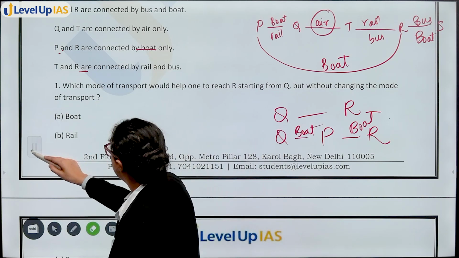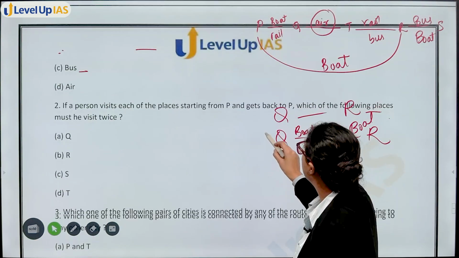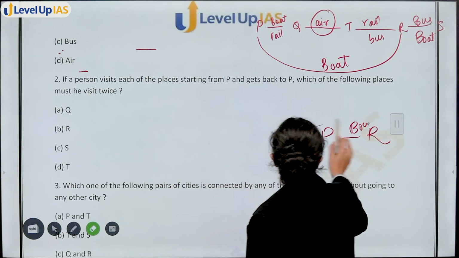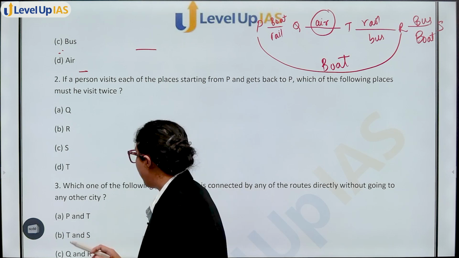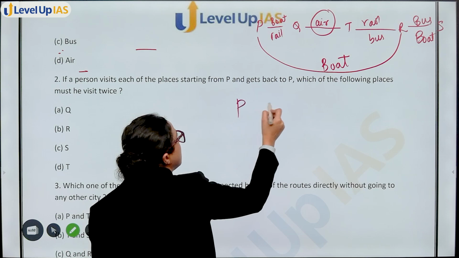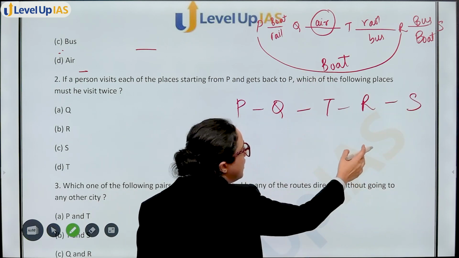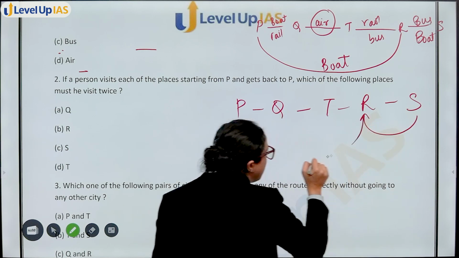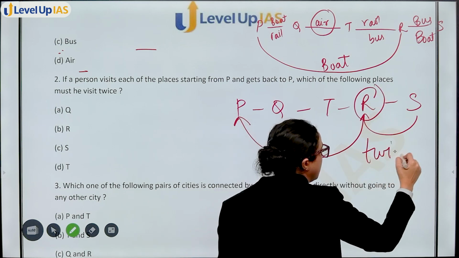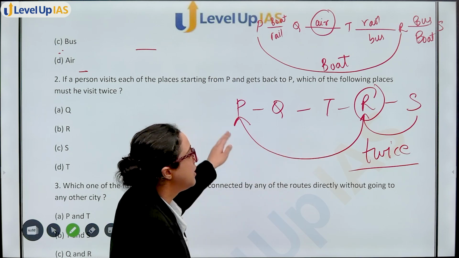Next question. You have, if a person visits each of the places starting from P back to P, which of the following places must he visit twice? Start from P, go back to P. That means P, Q, then T, R, S. Done up to here. Then you will go back to R so that you can go back from R to P, right? So R you will have to follow twice, right? At least R is the only one because R is only direct connection of P.